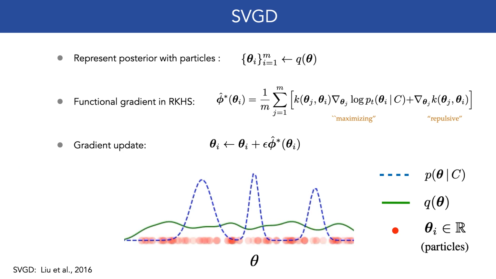Here, the posterior is approximated using a set of particles over the parameter space. Functional gradient descent is performed iteratively to update the proposal distribution. The particles evolve according to a gradient flow where particle velocities are governed by maximizing repulsive terms. This drives particles towards higher probability regions while pushing them apart and promoting particle diversity. This non-parametric representation is flexible and can capture complex multimodal posterior distributions.